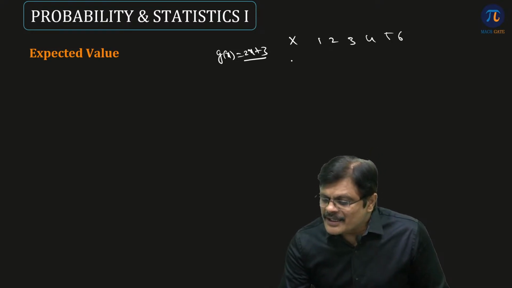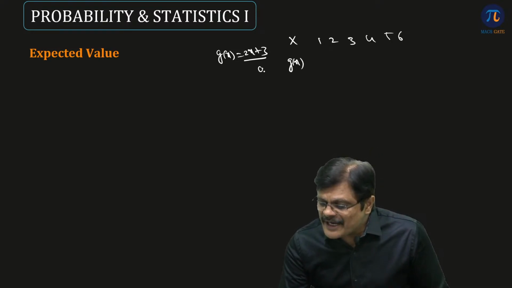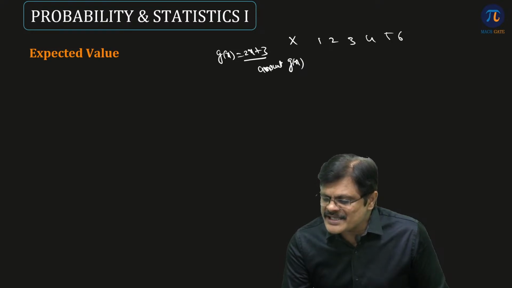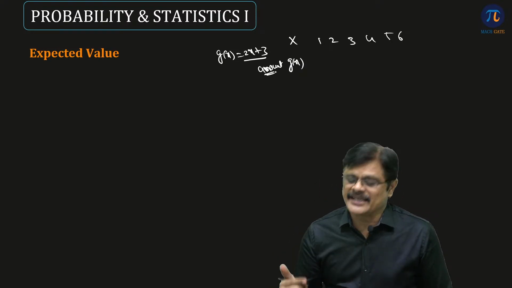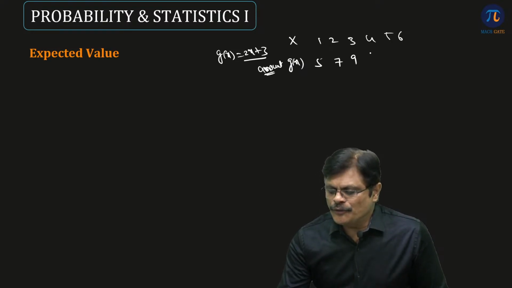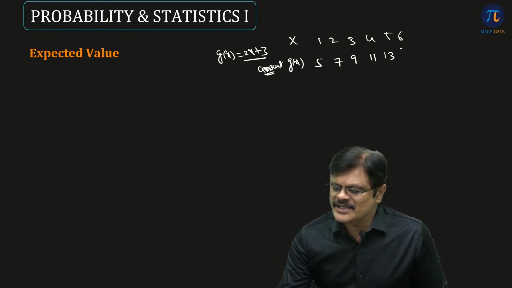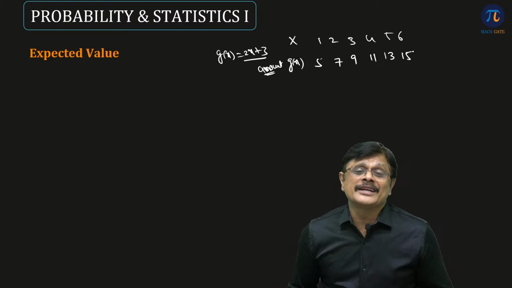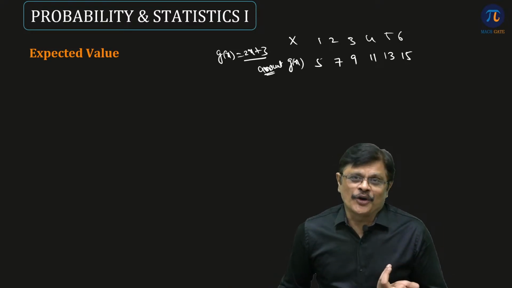So here the amount is defined by gx. It's not just x square, the amount is defined by gx. So it is 2x plus 3: 2 into 1 plus 3, 5; 2 2s 4 plus 3, 7; 2 3s 6 plus 3, 9; 2 4s 8 plus 3, 11; 2 5s 10 plus 3, 13; and 2 6s 12 plus 3, 15.